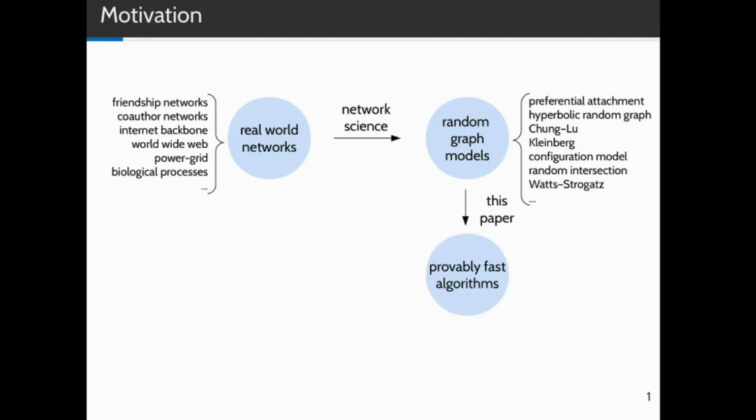In this paper we present algorithms that, when given an input sampled from a random graph model, are provably fast. This means that their expected runtime is bounded. We defined the new notion of power-law-boundedness and show that all problems expressible in first-order logic can be solved in expected linear time on power-law-bounded random graph models. We also show that many of the well-established models of complex networks are power-law-bounded. We hope that this contributes to the question of which problems are tractable on complex networks in principle.